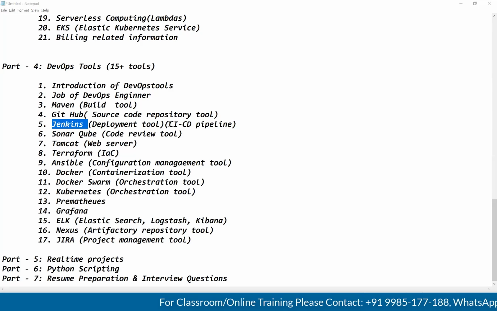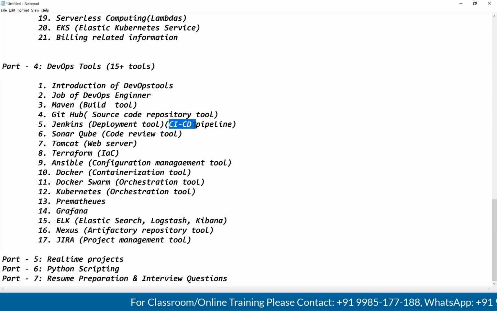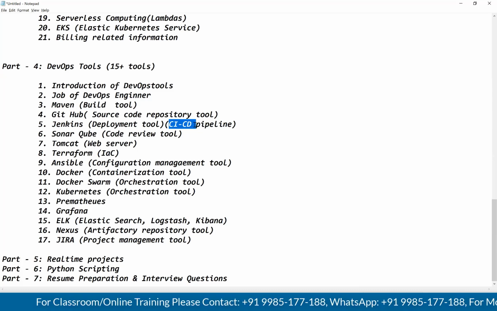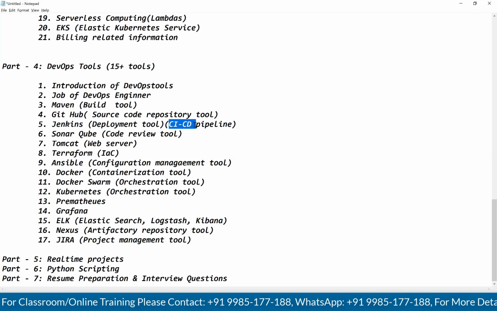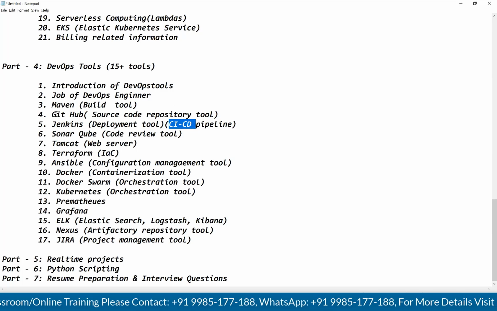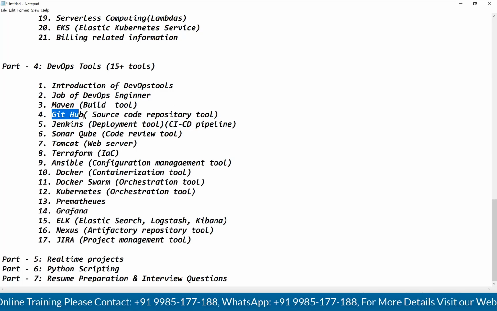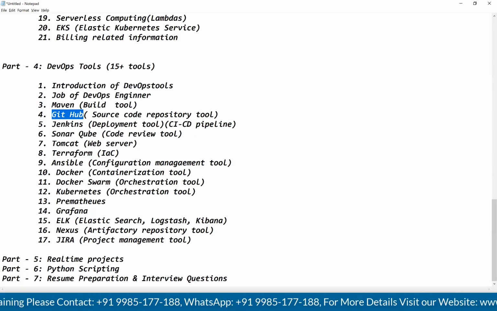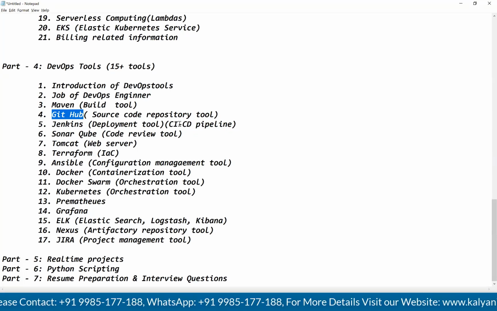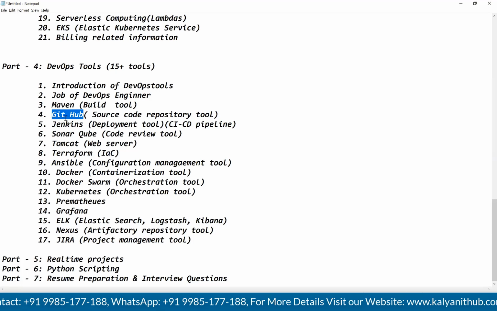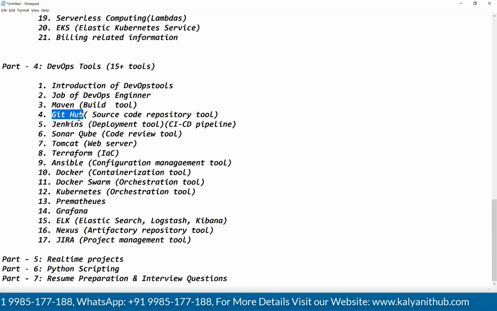In Jenkins, we need to write the CI/CD pipeline. In the CI/CD pipeline, we will write the different stages, guys. What is my first job? I want to take the code from the GitHub repository. Developers have written the code and uploaded it into the GitHub repository. In the CI/CD pipeline, as a first stage, we need to clone the project, download the code from the GitHub repository. Okay, it's done.